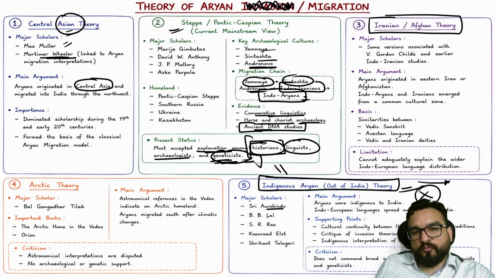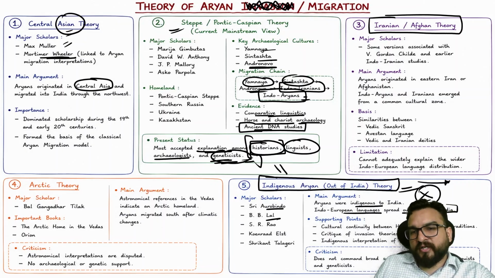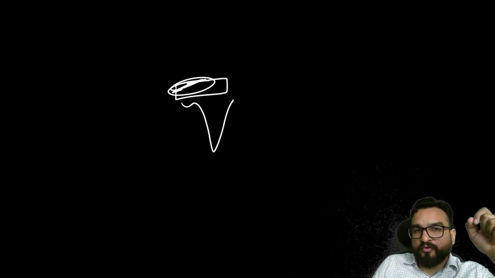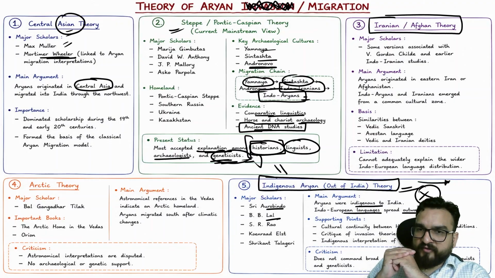For example, Shri Aurobindo, BB Lal, you will be finding their arguments were that Aryans were indigenous to India, and Indo-European languages spread out from India. So they are saying that our culture was superior and we spread outwards and gave these things to the outer world, right? But there is no scholarly acceptance over here. You try to understand, that was needed at that point of time, because if these things like the out of India theory would not have been created, then we were very weak in our confidence, guys. We were completely suppressed, exploited, and oppressed by the Britishers. You try to understand, right?